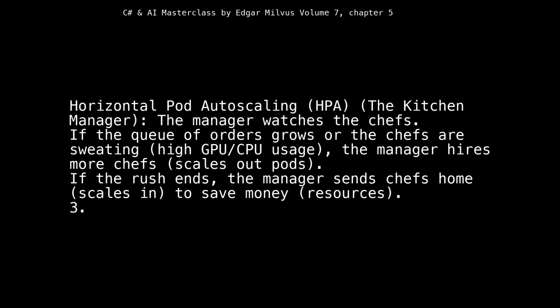2. Horizontal pod autoscaling, HPA. The kitchen manager. The manager watches the chefs. If the queue of orders grows or the chefs are sweating, high GPU/CPU usage, the manager hires more chefs, scales out pods. If the rush ends, the manager sends chefs home, scales in, to save money, resources.